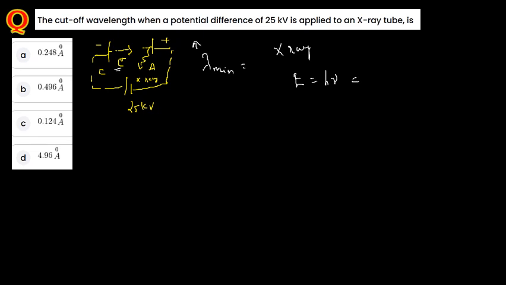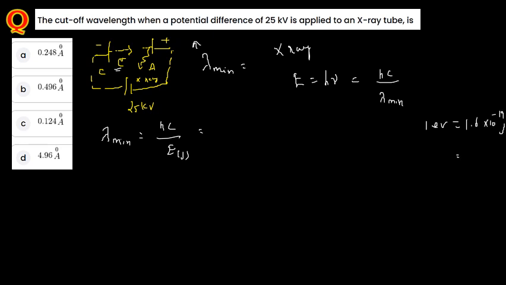What is nu? Nu here is frequency, that is Hc divided by lambda. From this, we have already mentioned this is about the cutoff wavelength, so you just mention it as lambda minimum. From this, lambda minimum will be equal to Hc divided by E, and that is in joules. So energy is in joules, but they are given in electron volt, so you just need to substitute here 6.64 Planck constant, and velocity 3 into 10 to the power 8, and even you can mention 1 electron volt equal to 1.6 into 10 to the power minus 19 joule.